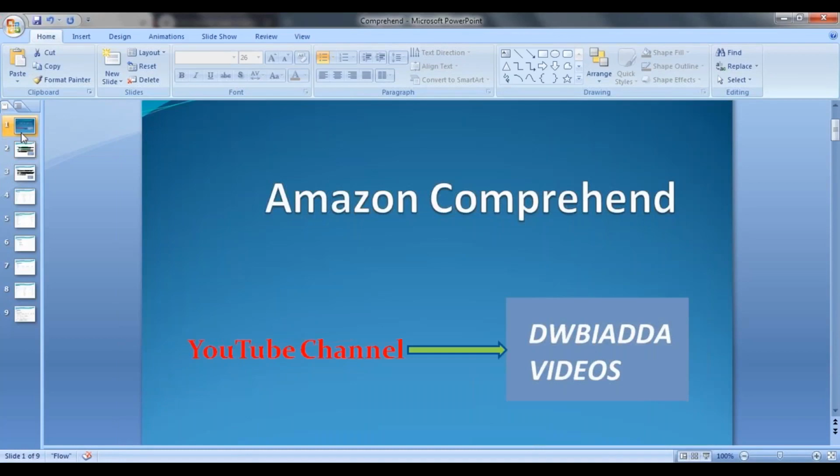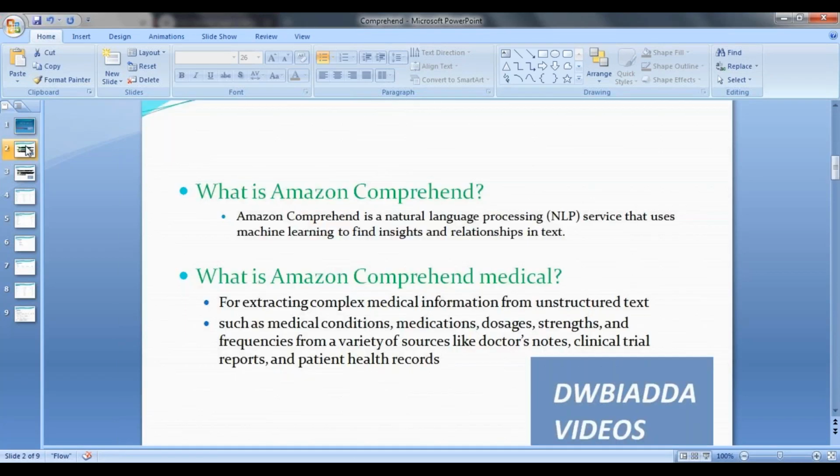Hi friends, in this lecture we will see what is Amazon Comprehend and what is Amazon Comprehend Medical. So what is Comprehend? Comprehend is a natural language processing service that uses machine learning to find insights and relationships in text. So do we really require machine learning experience to learn Comprehend?